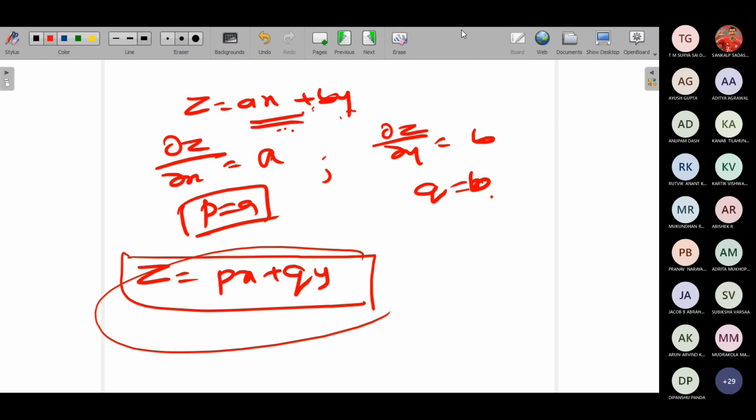What was the complete integral? The number of independent variables equal to the number of arbitrary constants is known as your complete integral. And particular integral is when you give values to those arbitrary constants, that is your particular solution. And when you eliminate the arbitrary constants by differentiating with respect to the arbitrary constants and equating, and eliminating a and b from the complete solution, ultimately we'll get the equation involving z, x, y. That is known as the singular solution. Is it clear?